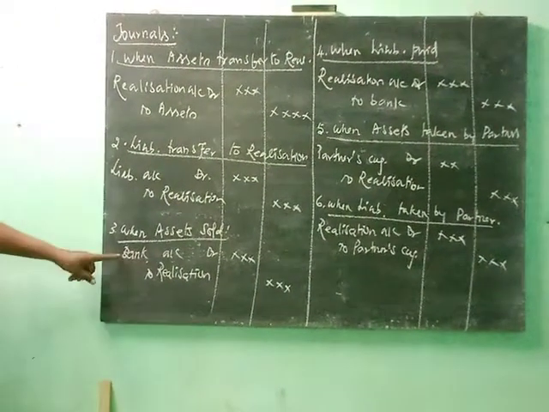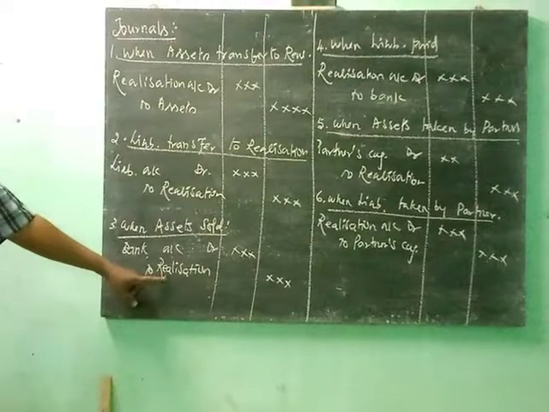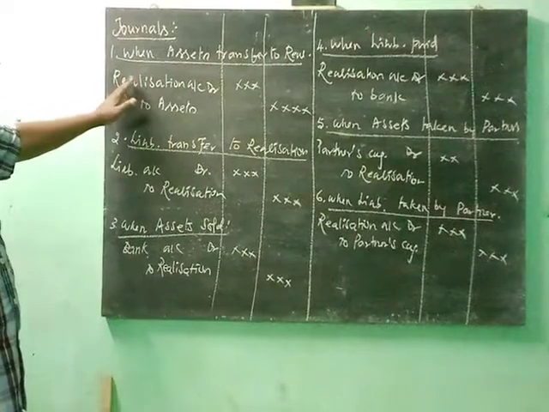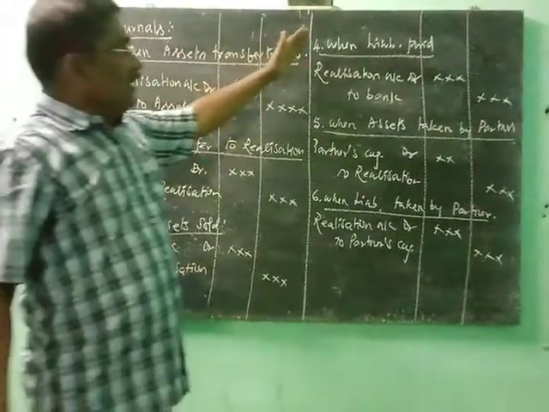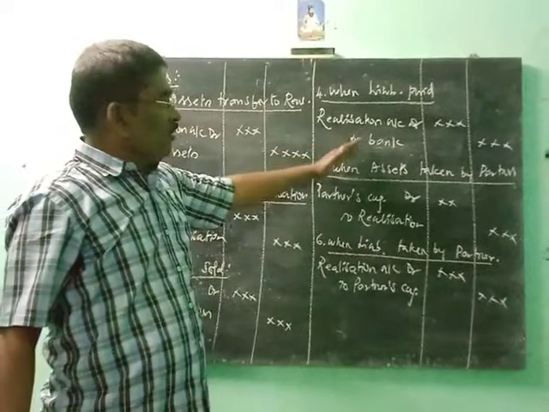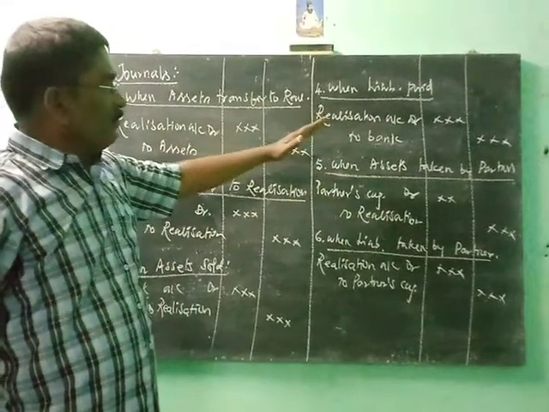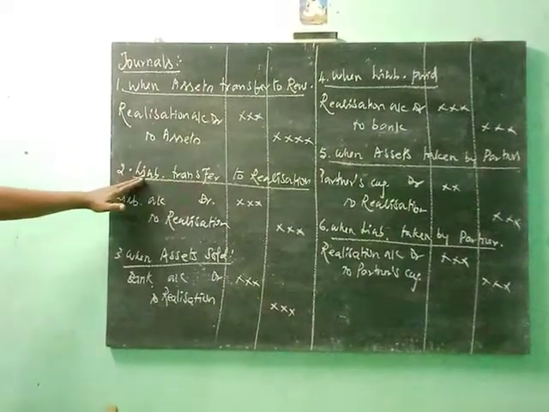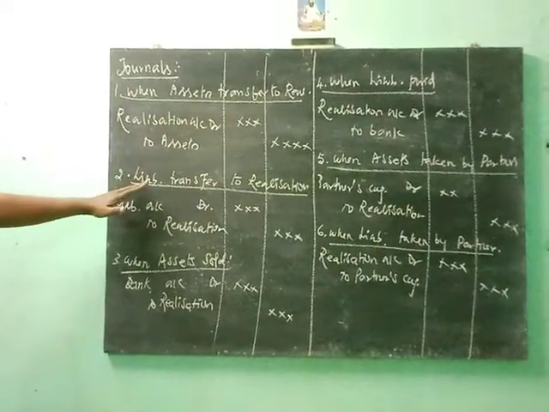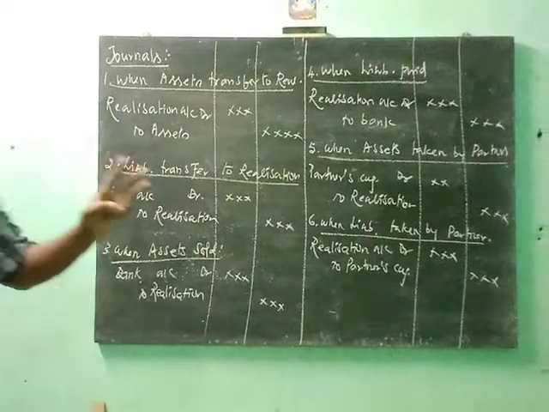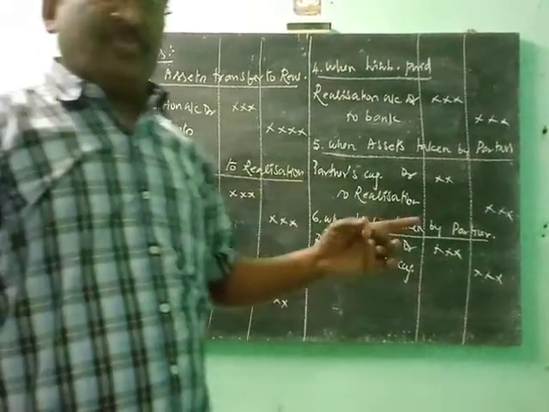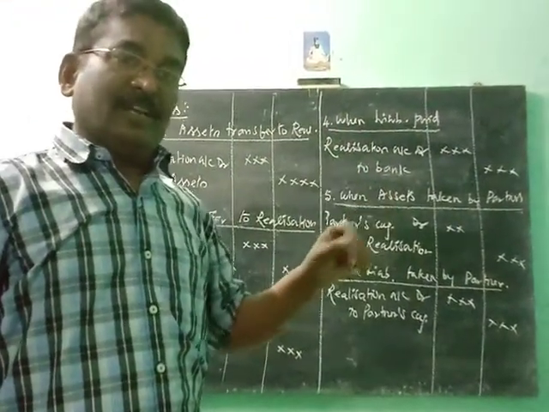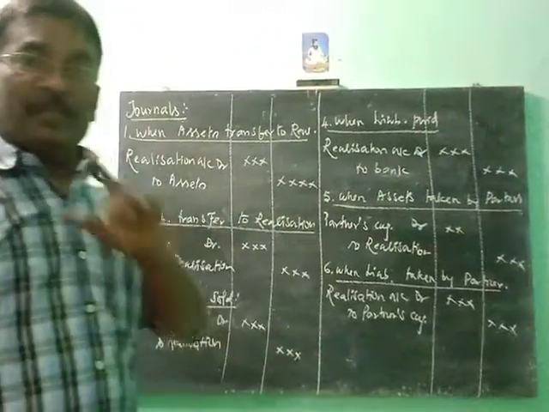When assets are sold, Bank account debit to realization. Don't use the name of assets, because the assets account is already closed when assets are transferred to realization. Same, when liability is paid, Realization account debit to bank. Don't use the liability name. The liability account is completely closed when all liability is transferred to realization, other than capital of partners, reserves and surpluses, and profit and loss account, because these items are transferred to partners' capital accounts, including current accounts also.